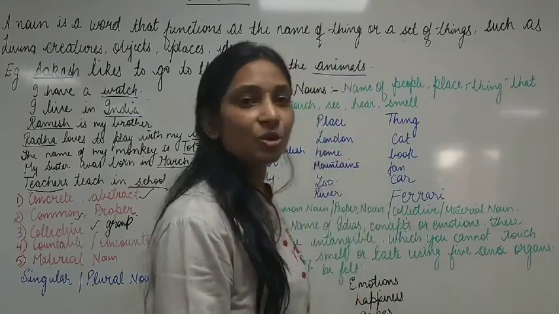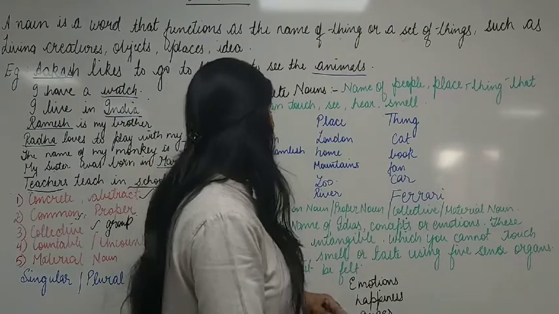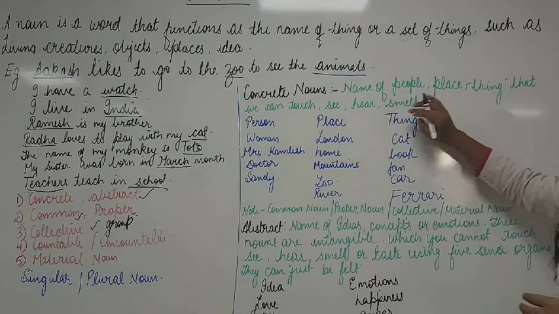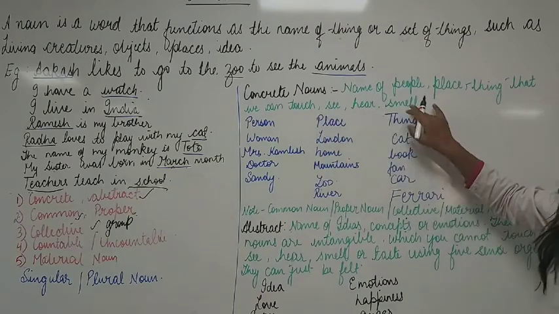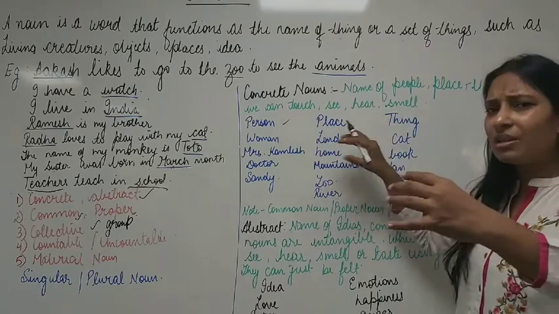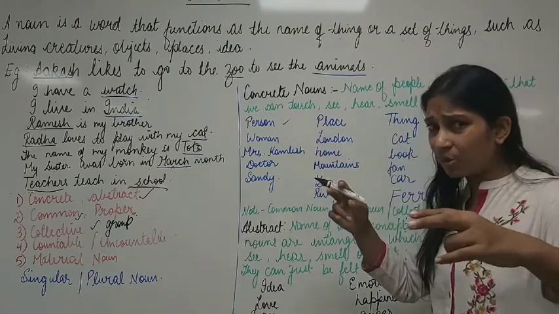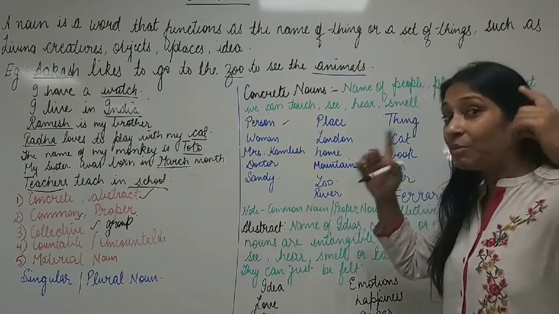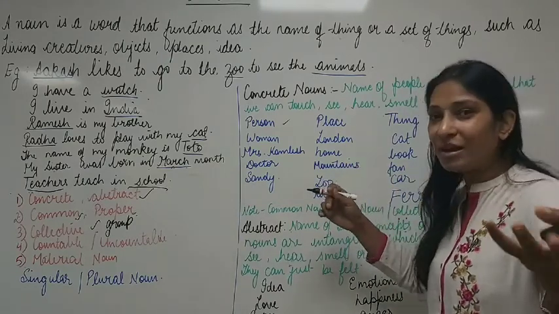Clear? We are going to see a few examples of it, children. Like I told you, concrete nouns are those things which can be touched, seen, heard also and smelled, right? Like person, place, things. These three can be seen, smelled, touched and heard also. Radio can be heard, children.